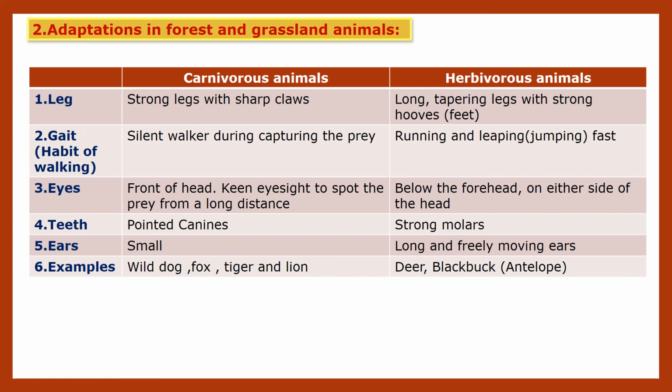Now examples: wild dog, fox, tiger, and lion. And herbivorous animals are deer and blackbuck, that is antelope. These are the examples of herbivorous animals.